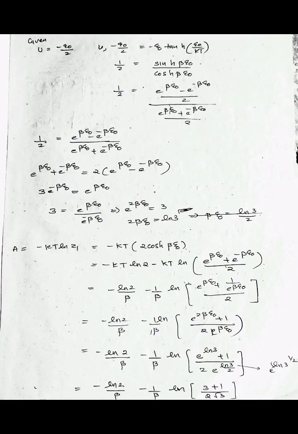So this is equal to minus ln 2 by beta minus 1 by beta into ln ((3 plus 1) by (2 root 3)). And this is equal to minus ln 2 divided by (ln 3 by 2E0) minus 1 by (ln 3 by 2E0) ln of (2 by root 3). This is equal to minus 2E0 into (ln 2 by ln 3 plus ln (2 by root 3) by ln 3), and this is equal to minus 2E0 by ln 3 into ln of (2 into 2 by root 3), and this is equal to minus 2E0 by ln 3 into ln (4 by root 3), and this is equal to minus 2E0 into ln of (4 by root 3) divided by ln 3.